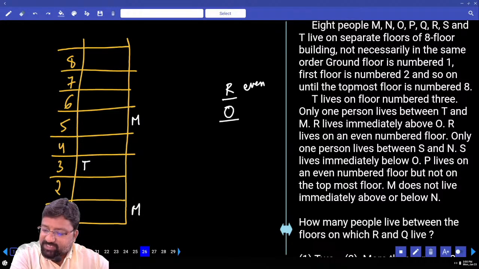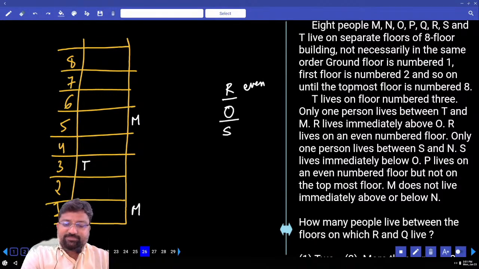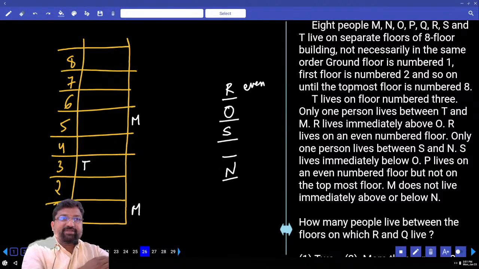Only one person lives between S and N. Full stop. S lives immediately below O. How many persons between S and N? How many possibilities? Only one possible. Have the places been covered? 5 places.